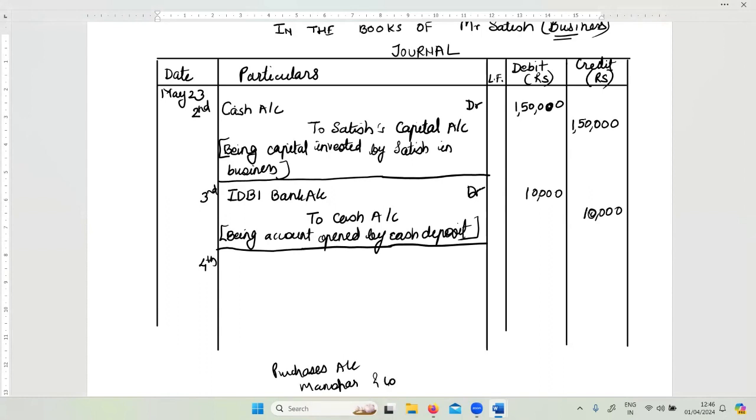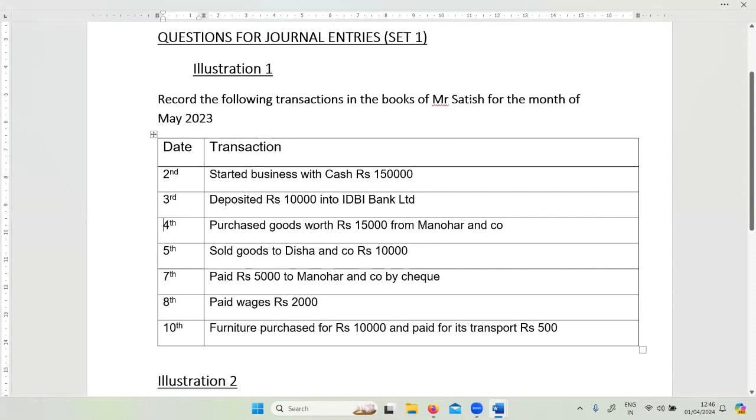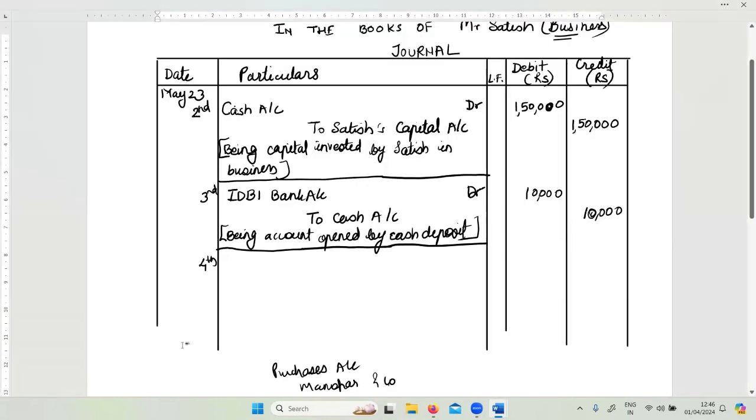Why are we not taking cash or bank in this case? The reason is that nowhere is it specified that we paid Manohar and Company. Since it is not mentioned that we paid, we need to just take Manohar and Company, assuming that we are buying the goods on credit. If it was written, purchased goods worth 15,000 from Manohar and Company in cash, then Manohar and Company is not needed. What we will have is purchases and cash. Got it? So in this case, specifically, it will be purchases and Manohar and Company.